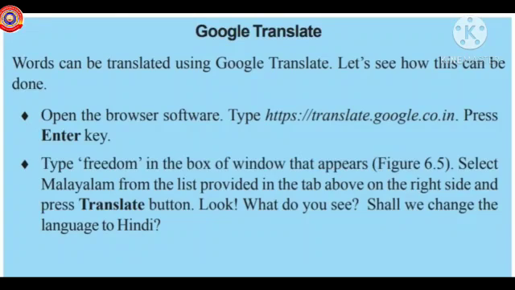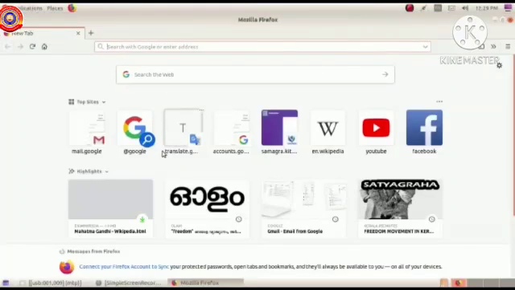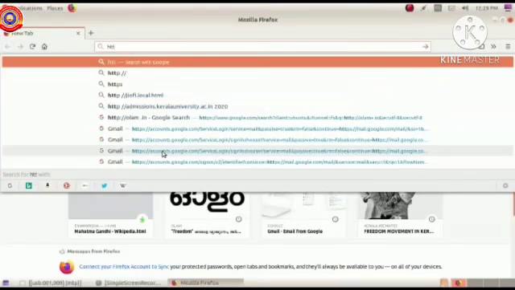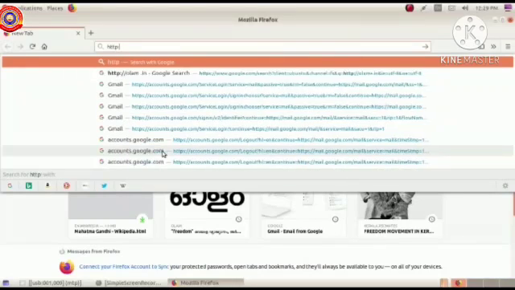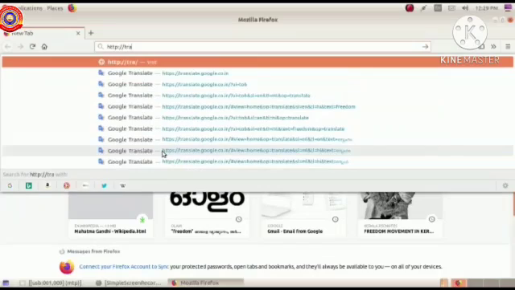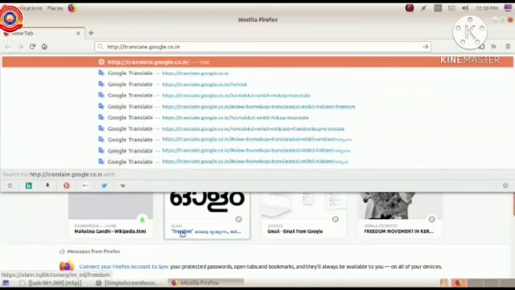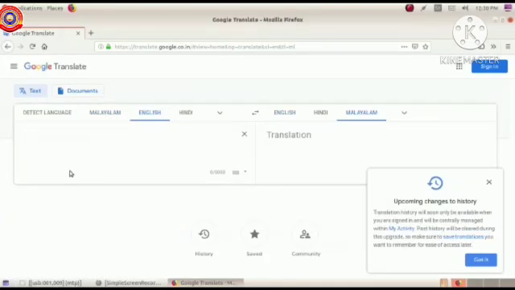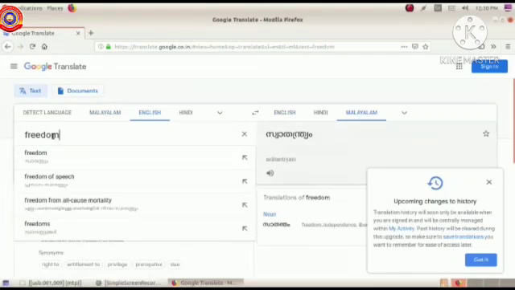Words can be translated using Google Translate. See how this can be done. For that, open the browser software. Type http://translate.google.co.in. Press enter key. Type freedom in the box of the window that appears.